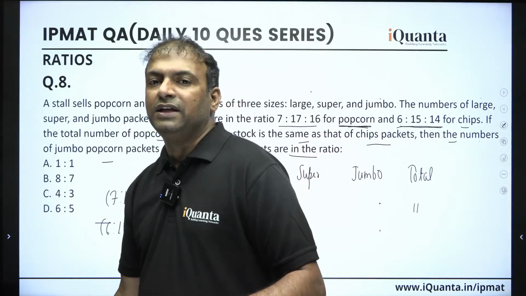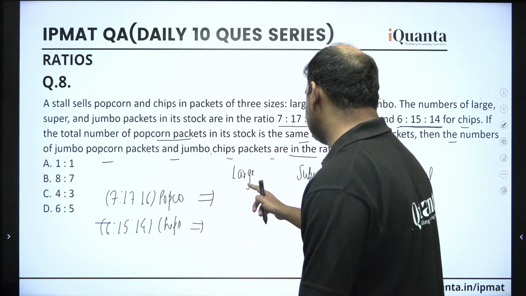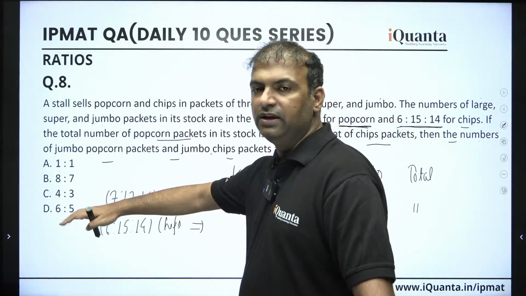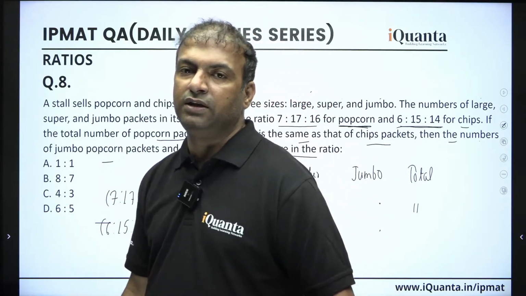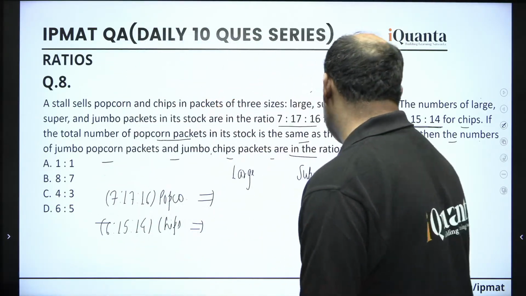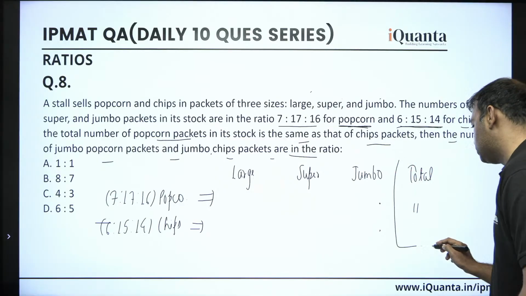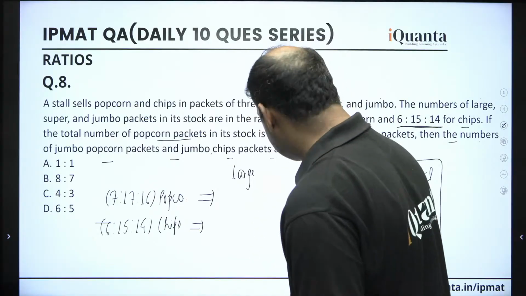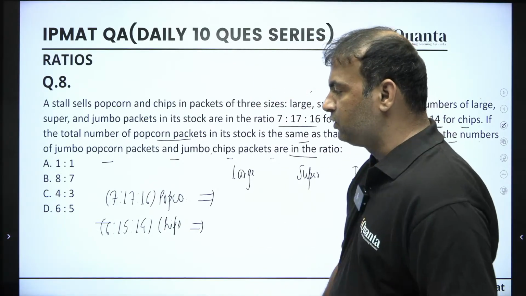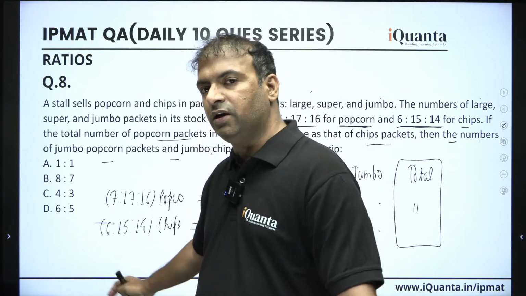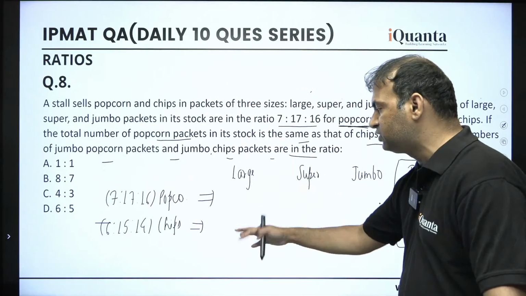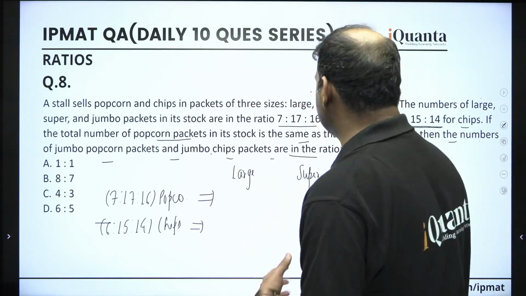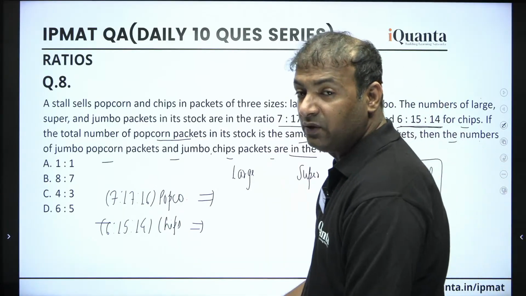First thing, let's try to assume the number of packets with the help of the ratio. First, let's try to do them in numbers only, because in the end, we have one relation about the total number of packets of popcorn and chips. If this was not given, then we might be assuming them in variables, but here we are given one relation among these two as well. So yes, we can try to start with the numbers. Then let's see what will happen.